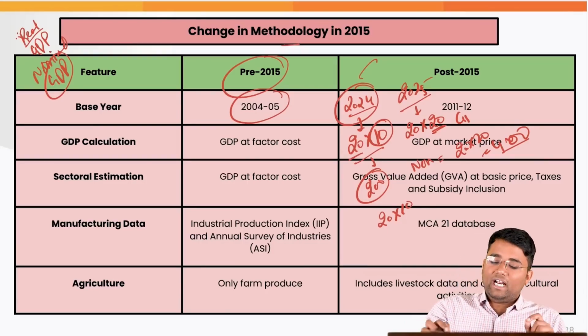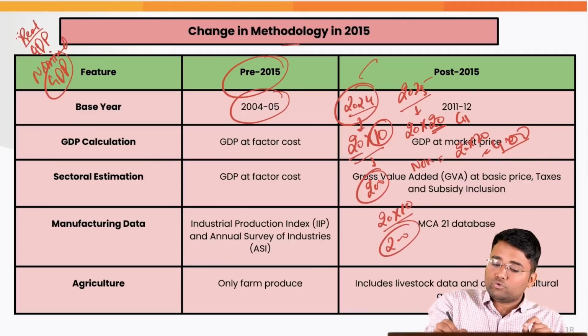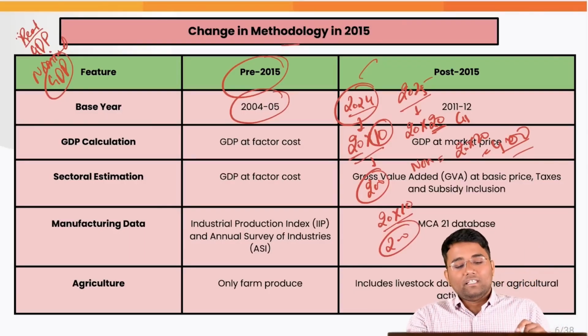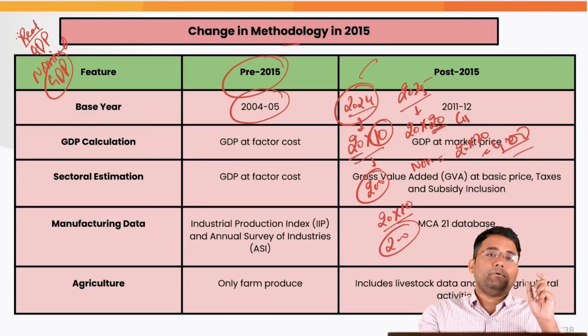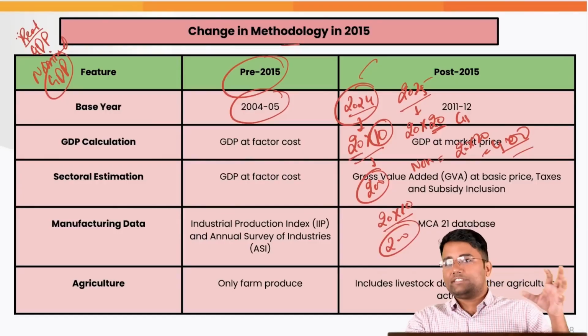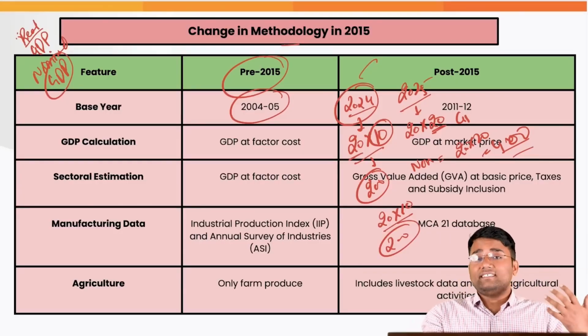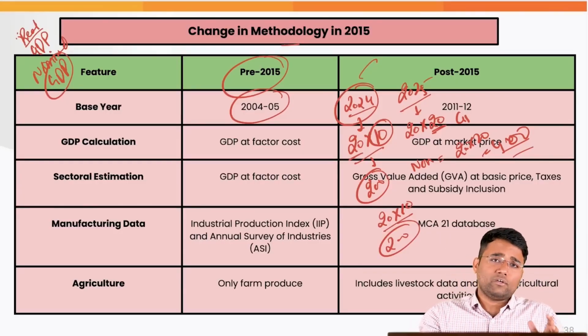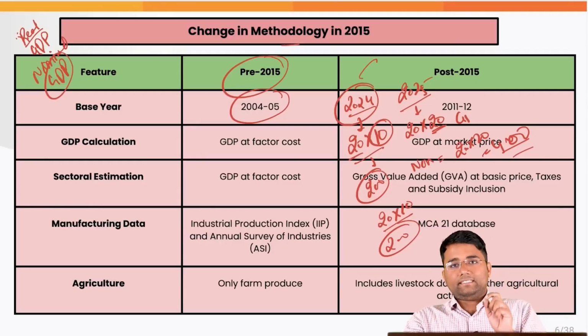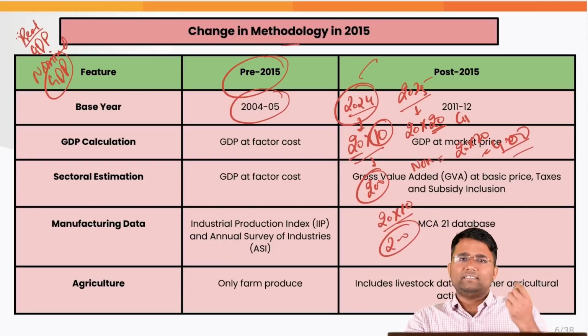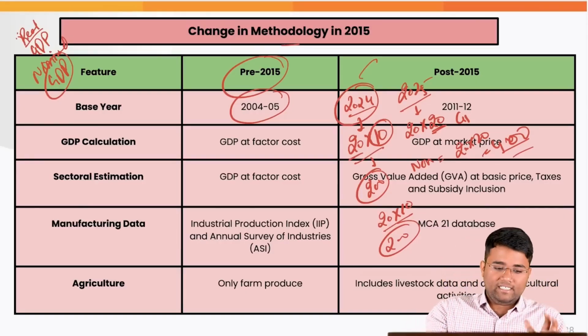So real GDP for 2025 will be 200, whereas the nominal GDP for 2025 will be 400. So that is one of the reasons why we keep a base year, also to get a comparison over the previous year, of what growth is happening in the size of the GDP. And whenever we say that GDP is growing, we generally talk about the real GDP.